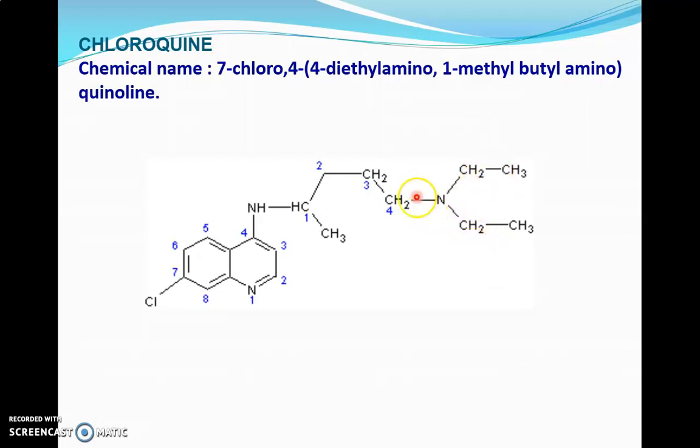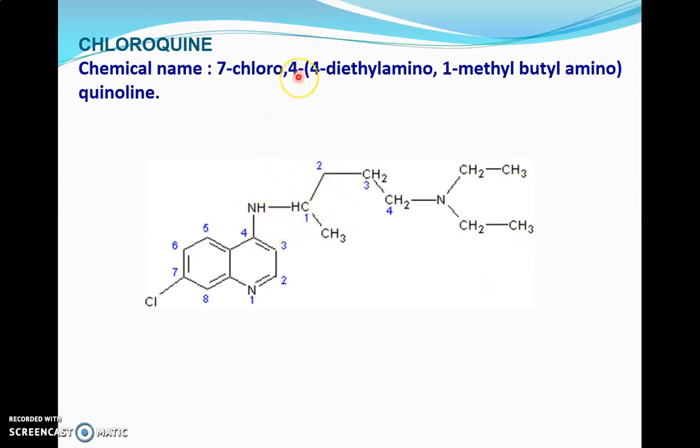Okay, it's a diethylamino on the 4th position, and on the 1st position there is a methyl. So if you are going to write the name of a complicated substituent, write it in a bracket. That will be 4-diethylamino, then 1-methylbutylamino. So this is the complete name of the complicated substituent which is attached on the 4th position.